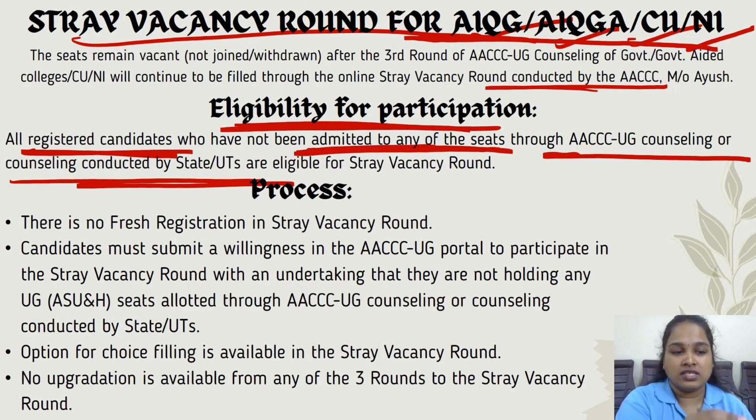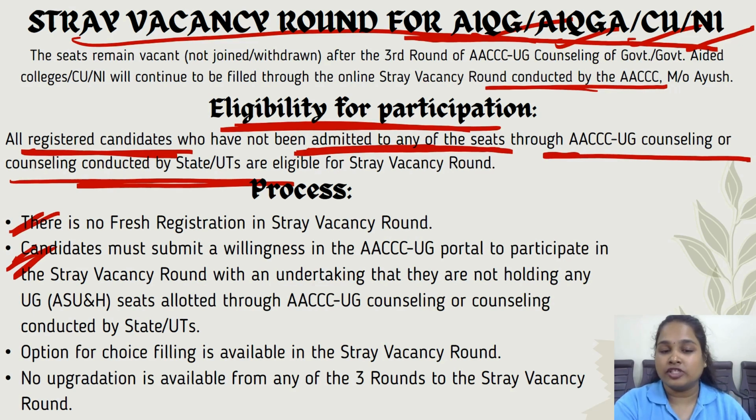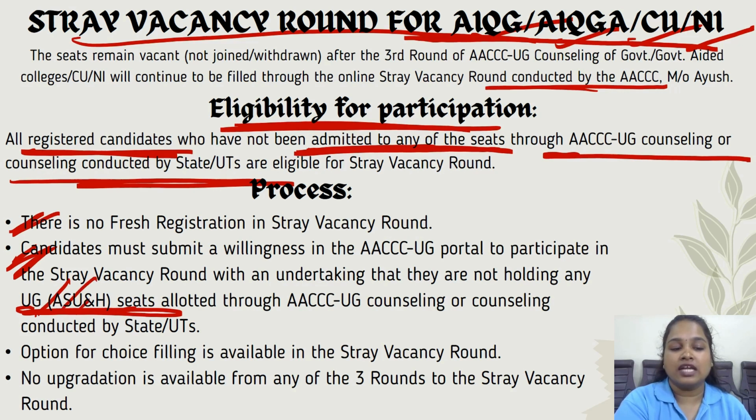So the process is, there is no fresh registration in the stray vacancy round, and candidates must submit a willingness in the AACCC UG portal to participate in the stray vacancy round with an undertaking that they are not holding any UG seats, that is Ayurveda, Siddha, Unani and homeopathy seats, allotted through AACCC counselling or counselling conducted by the state or union territories.